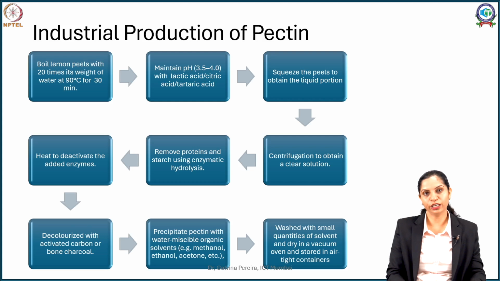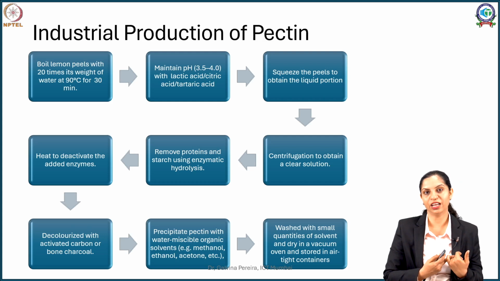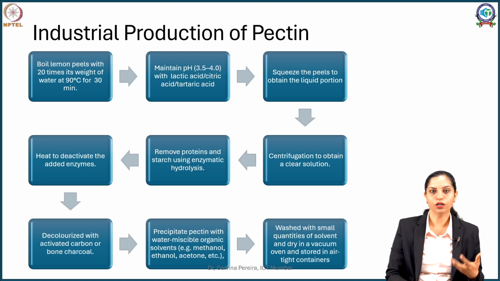Now this clear solution does not only dissolve pectin but also has the ability to dissolve small monosaccharides as well as proteins, and in some cases your starch particles also come along. So what is done is it is subjected to enzyme hydrolysis. We call it clarification. This clarification is done by amylase, which degrades the starch, and certain proteases which degrade the proteins.